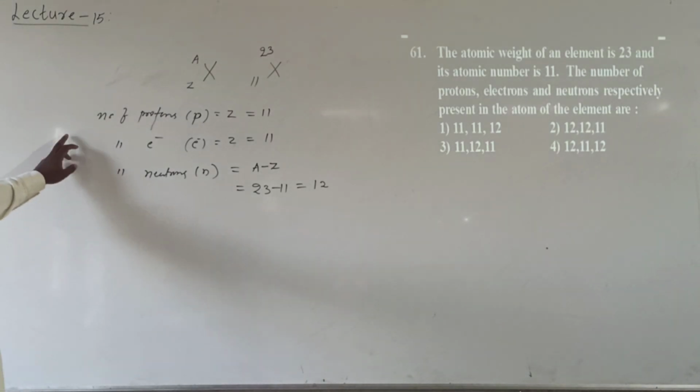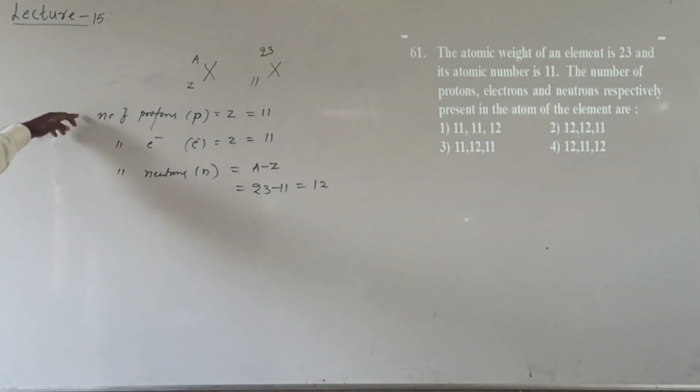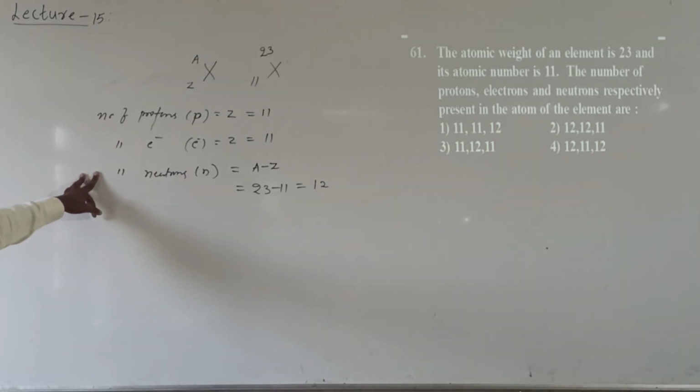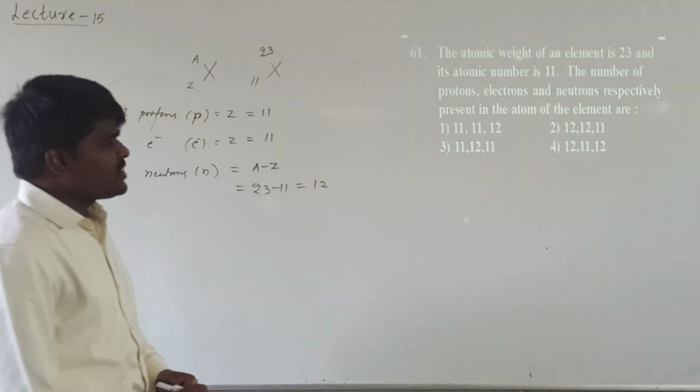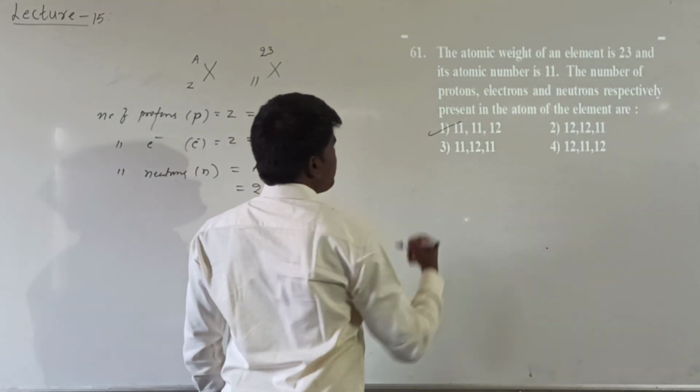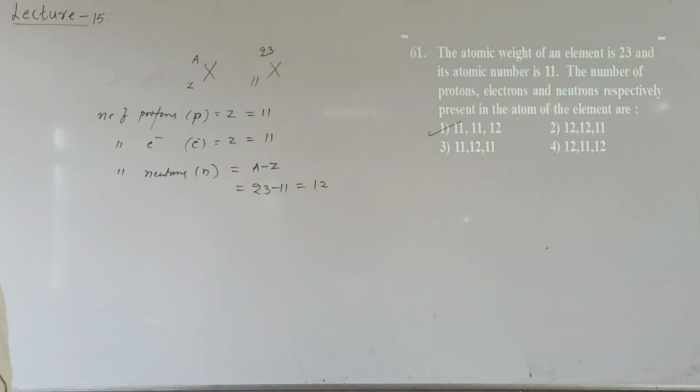See the sequence. He has asked protons, electrons and neutrons: 11, 11 and 12. So what are the options given? 11, 11, 12. In the first option itself we have the correct combination, that is 11, 11, 12. Alright? Hope it is clear.